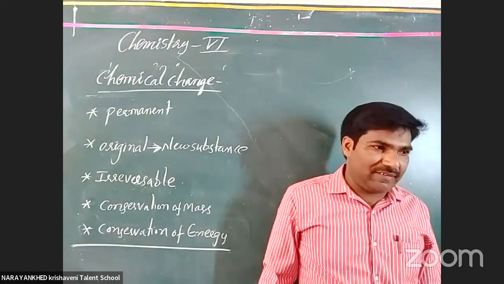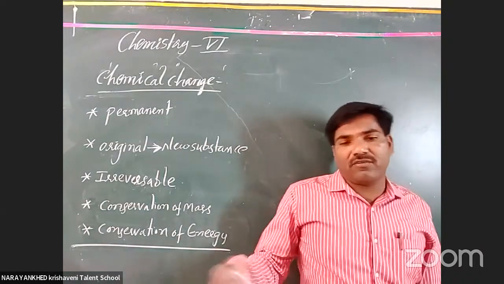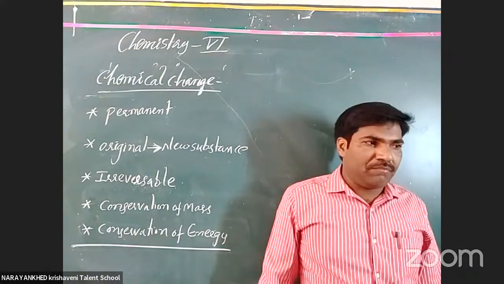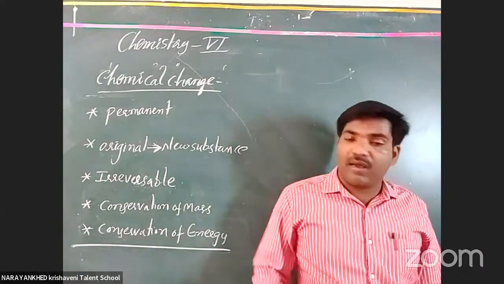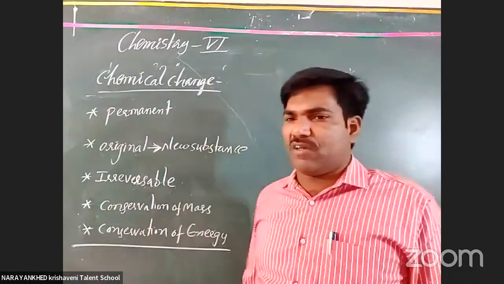Conservation of mass. Okay, now here also, like a physical change, conservation of mass occurs. New substances are formed, but the mass before the reaction and after the reaction remains the same. Okay, totally new substances are formed.